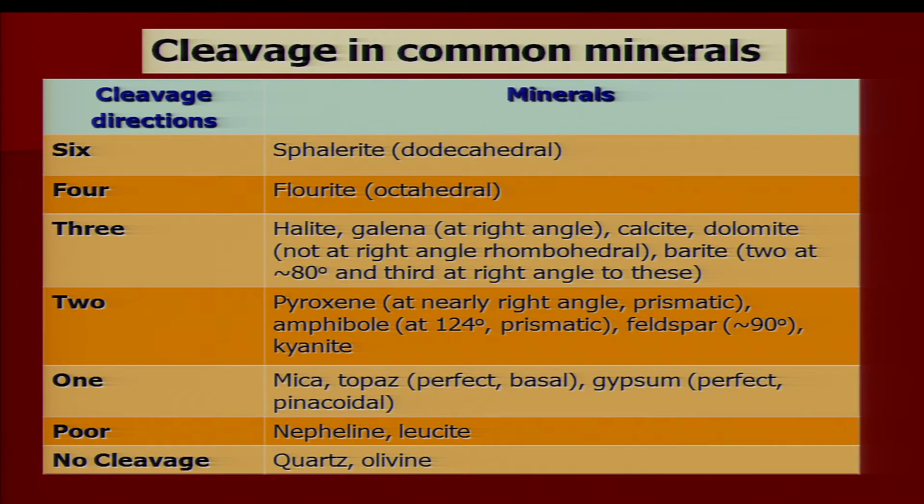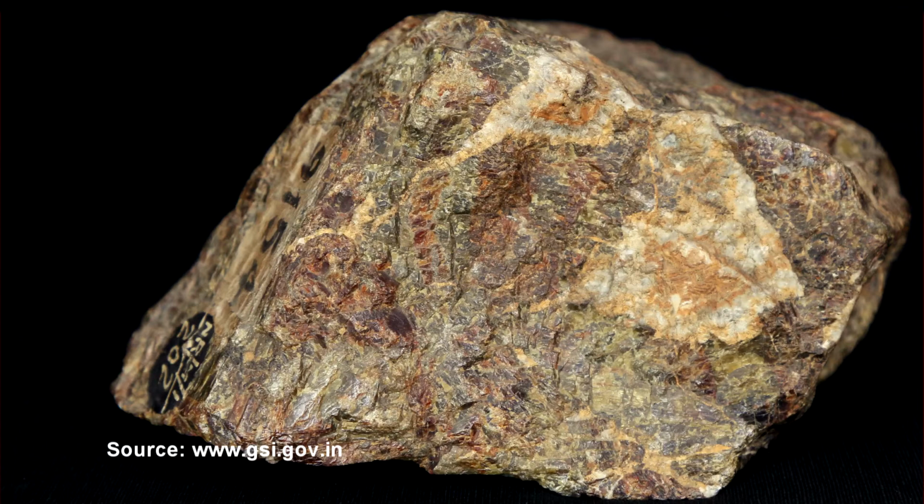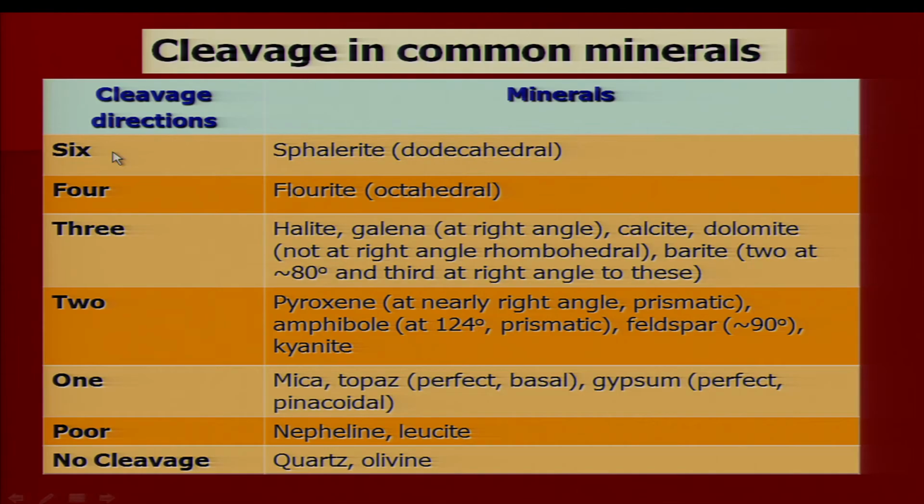All the conditions are possible in nature. When the cleavage is in 6 directions, we call it 6 directional cleavage. An example is sphalerite. The partings or cleavages are parallel to dodecahedral faces.